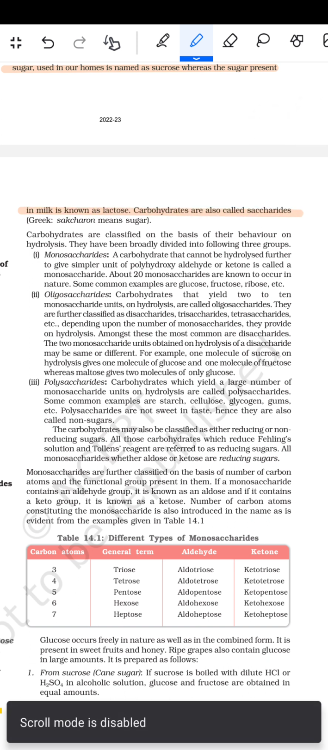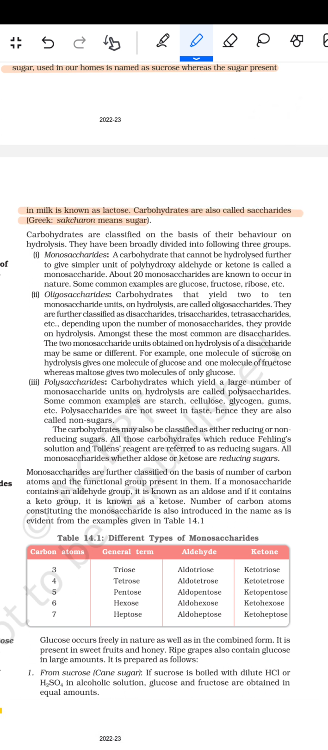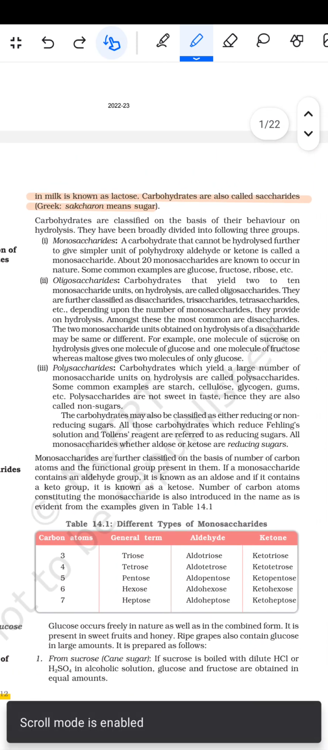Carbohydrates are also called as the saccharides. In Greek, saccharon means sugar. After this, the classification of the carbohydrates.